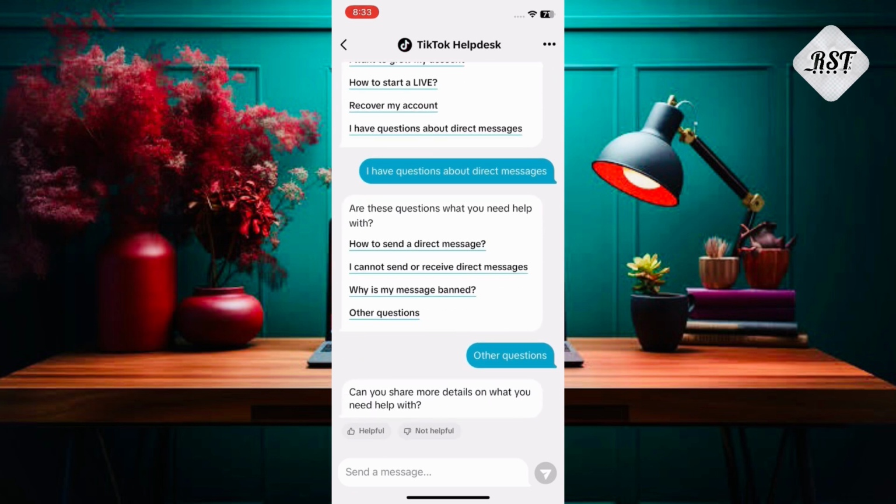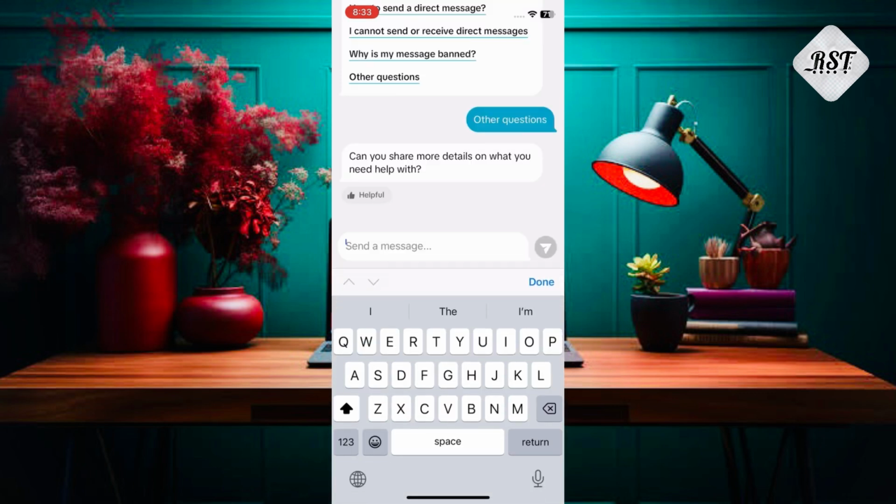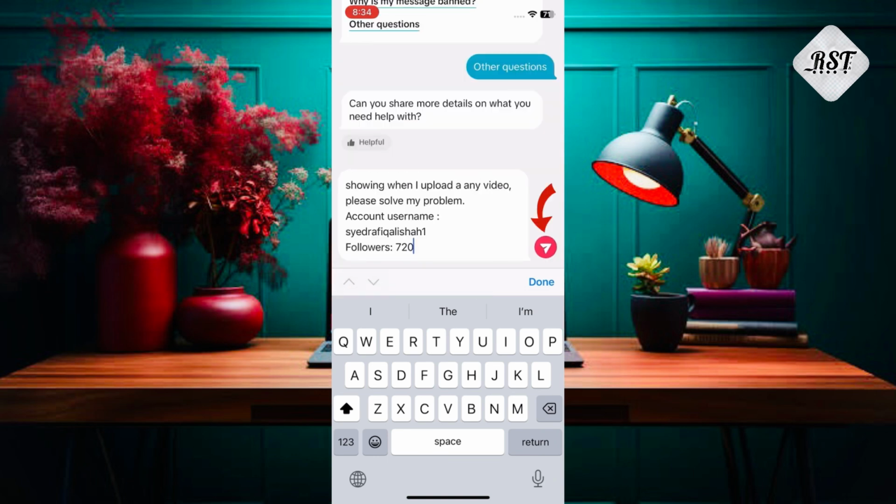Can you share more details on what you need help with? And here are two little options that say helpful and not helpful. You select helpful. Then enter the problem here. You can copy the problem from the description and send.